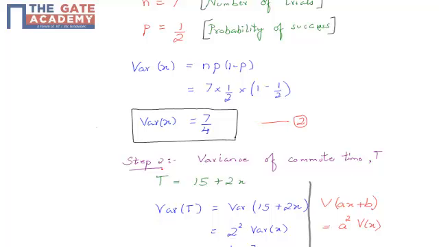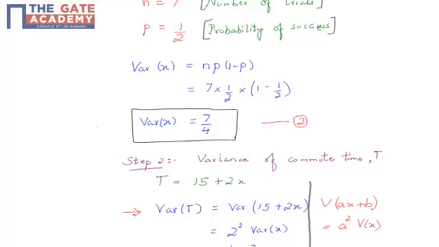In step 2, you would find the variance of the time commuted, that is, T would be equal to 15 plus 2X, where this 15 is the normal time required without any red light, and each red light adds a delay of 2 minutes. So in all, for X number of red lights, total time required would be 15 plus 2X. Now we are supposed to find the variance of this time T.